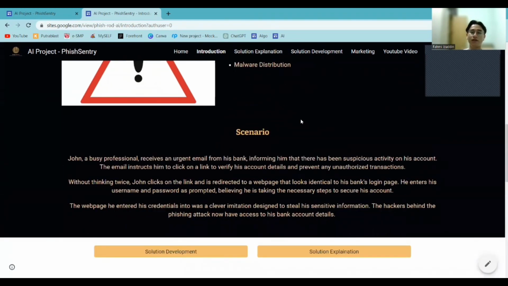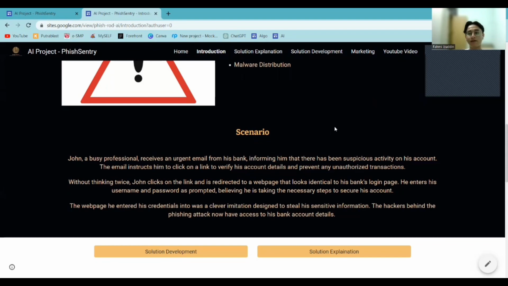So this is a scenario that may be related to our project. John, a busy professional, received an urgent email from his bank informing him that there has been suspicious activity on his account. The email instructs him to click on a link to verify his account details and prevent any unauthorized transaction. Without thinking twice, John clicked on the link and was redirected to a web page that looks identical to